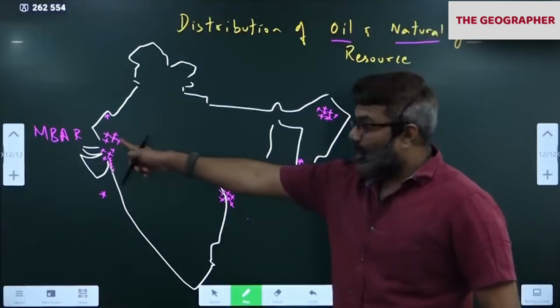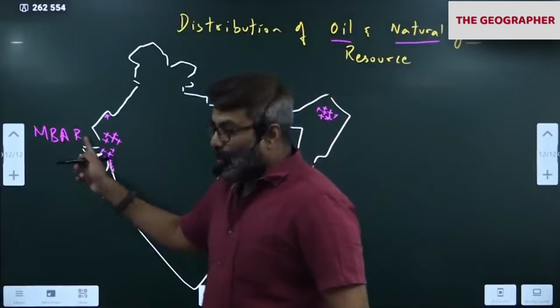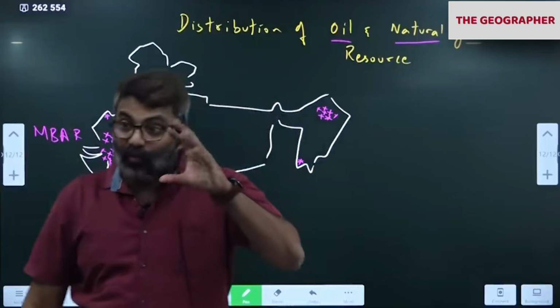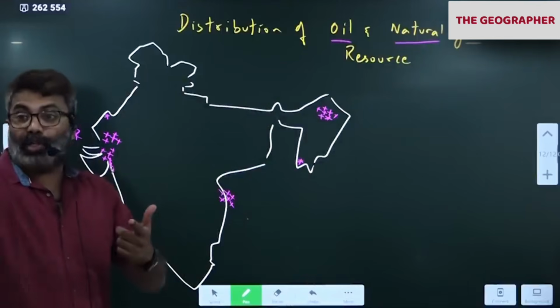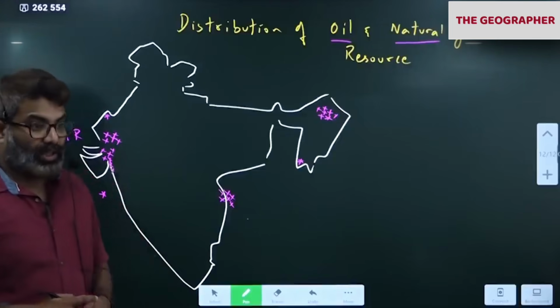I told you these fields, Mangala, Bhagya, Aishwarya, Rajarajeshwari. If you want, you can Google this: Mangala Bhagya Aishwarya oil field. It will show prosperous oil fields. That means India has a lot of oil wealth. It is not like we don't have oil. But the problem is our population is very high. Consumption of oil is very high.